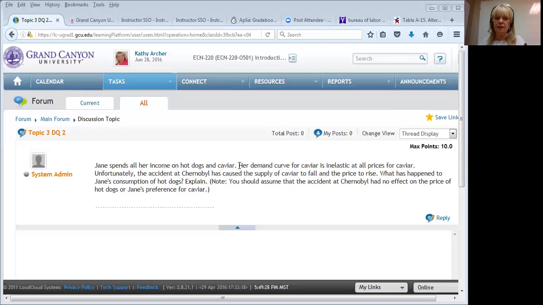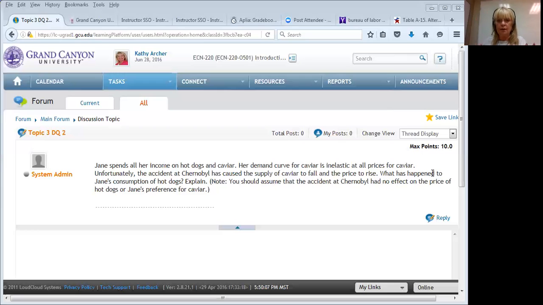The next thing, Jane's demand curve for caviar is inelastic at all prices for caviar. Inelastic. What does inelastic mean? Remember when we were looking at the elasticity formula when we were doing the previous DQ? Elasticity is percentage change in quantity divided by percentage change in price. Inelastic demand means that this percentage change in price is much greater than this percentage change in quantity.